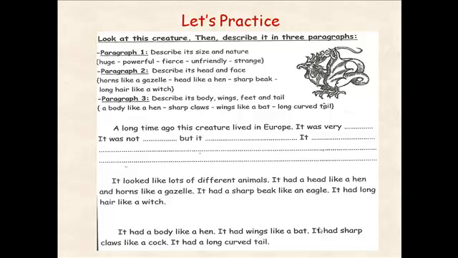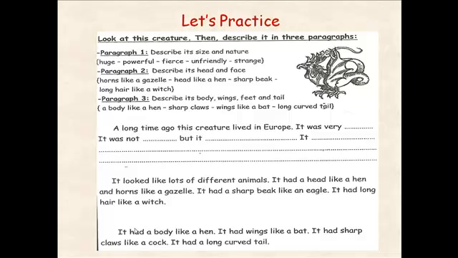It looked like lots of different animals. So this creature took lots of different animals' body parts, okay? So he started to talk about this. He said, it had a head like a hen and horns like a gazelle. It had a sharp beak like an eagle. It had long hair like a witch. And then in the third paragraph, he started to describe its body, wings, feet, and tail.